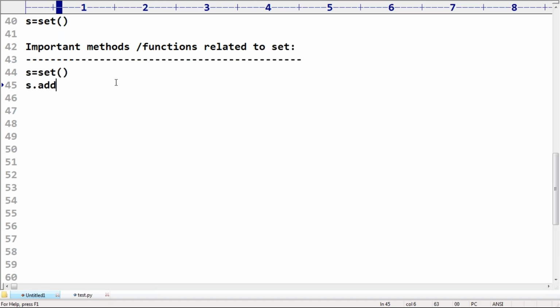If it is a list, which method do we need to call if we want to add an element? Append is the method, or insert is the method, right? But here we need to use the add method, right?